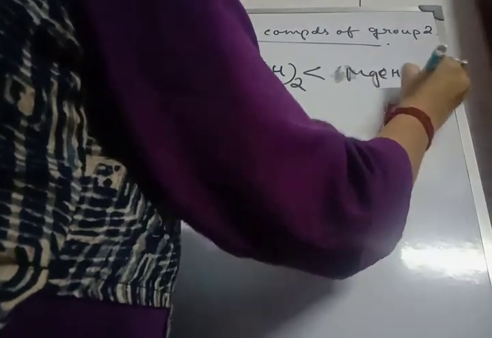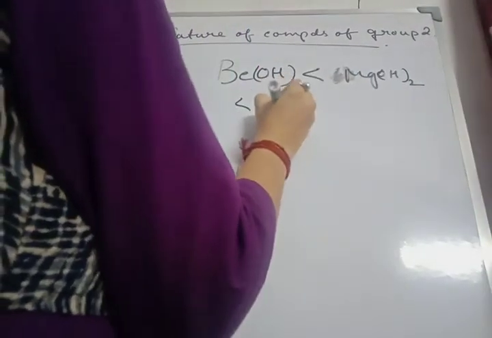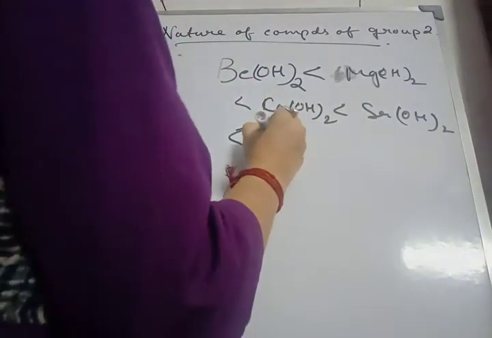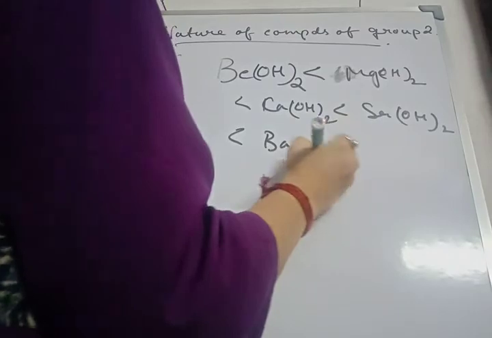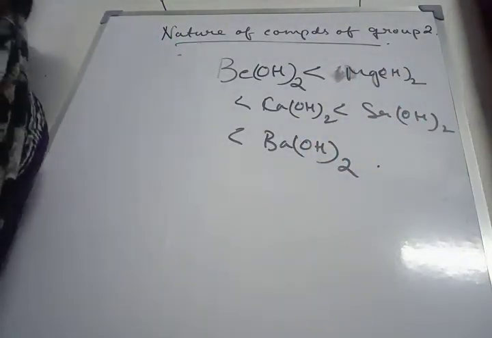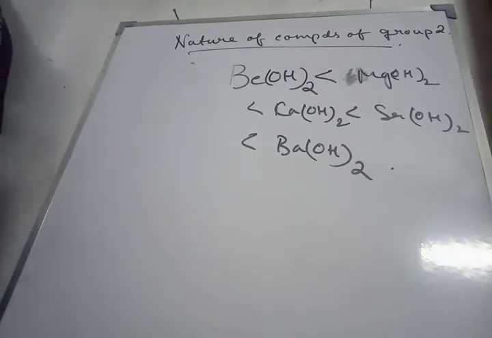Magnesium hydroxide, that means barium hydroxide is most water soluble. Right? Next we have hydrides.